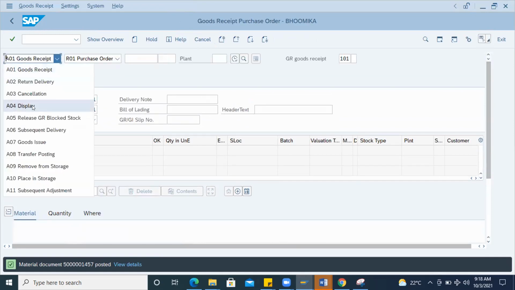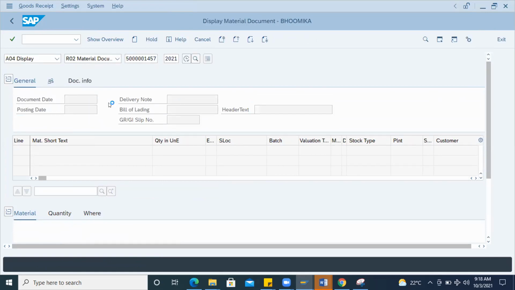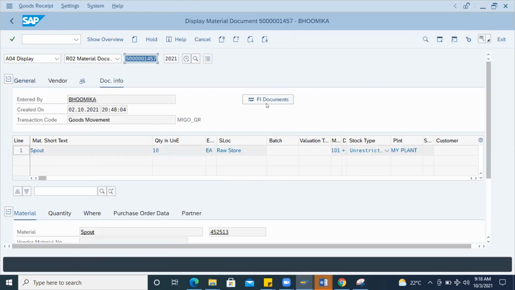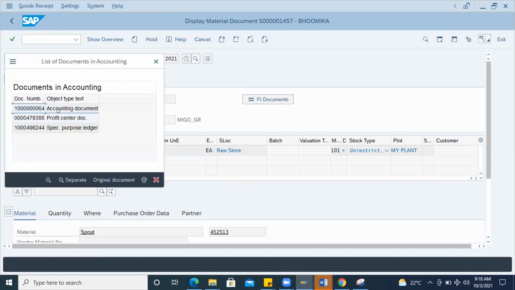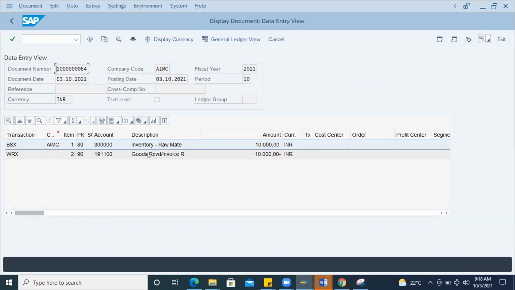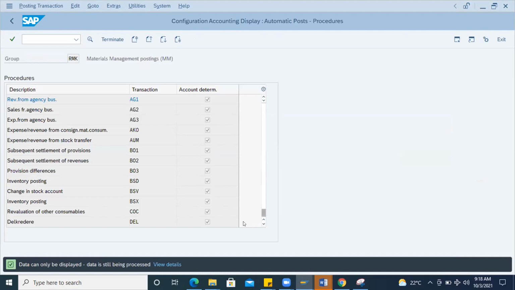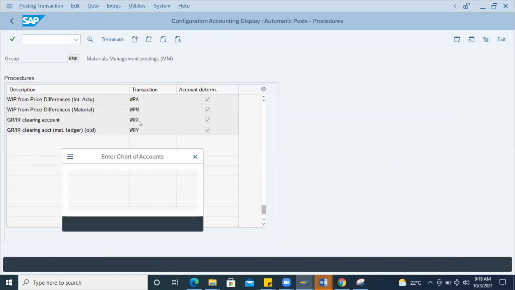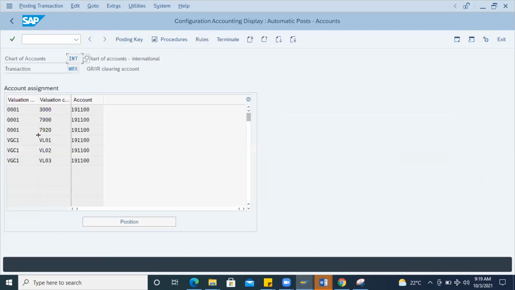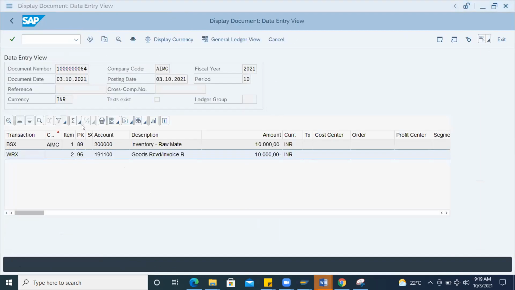Okay, that is simple. Go to display this document, document info, FI document, accounting document, and here you can see BSX is like the same GL account, 3,000, and WRX is 191100. If you go and see in OBYC with the WRX, INT, see here 191100. 191100 is the WRX for this combination.